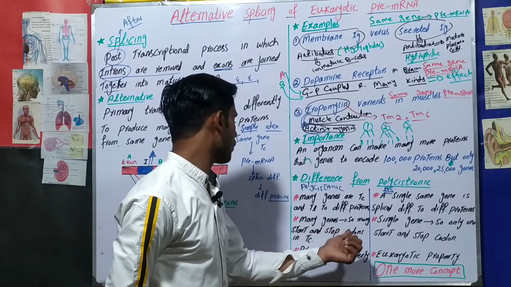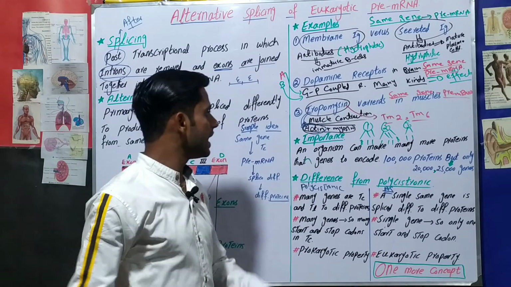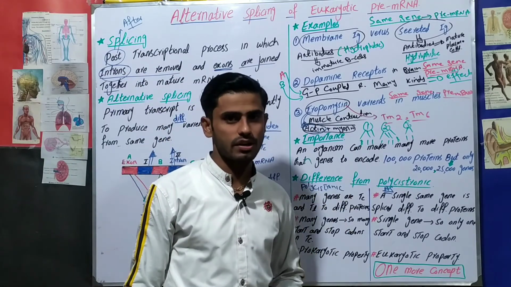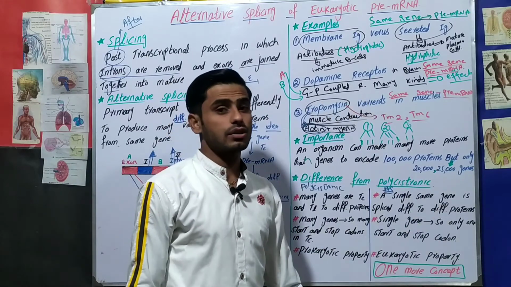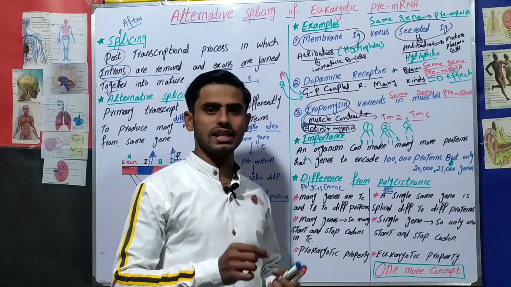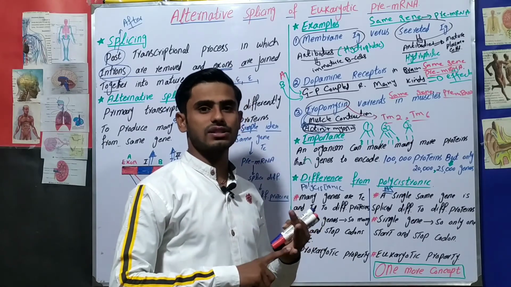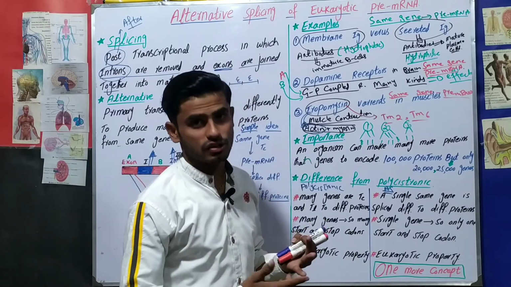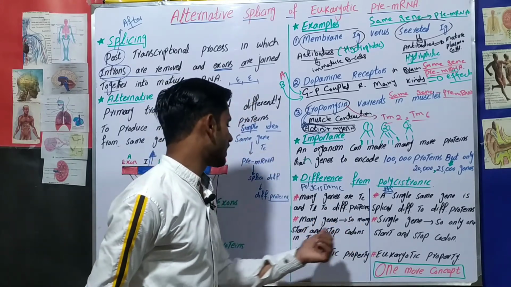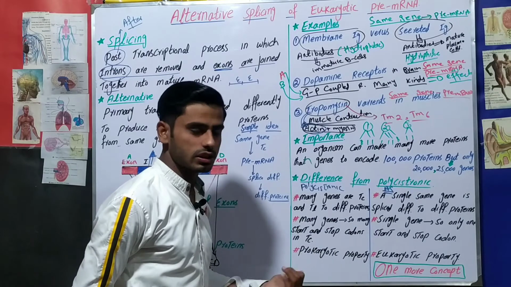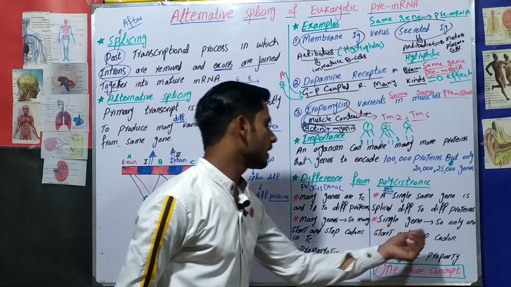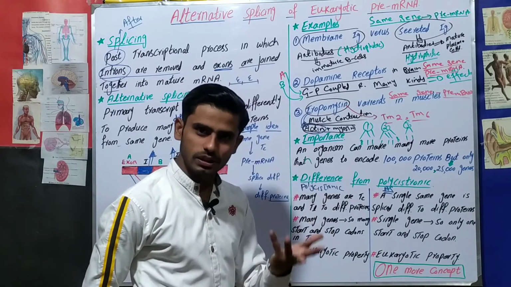And the next thing: because there are many genes, there are many start and stop codons in transcription. Each gene has its own start and stop codon in transcription. Remember the concept I explained in the previous lectures, that in transcription each gene has its own start codon that starts the transcription and stop codon that stops the transcription. So because there are many genes, there are many start and stop codons in transcription, and in this case, because there is only a single gene, there is a single stop codon and a single start codon, so simple.